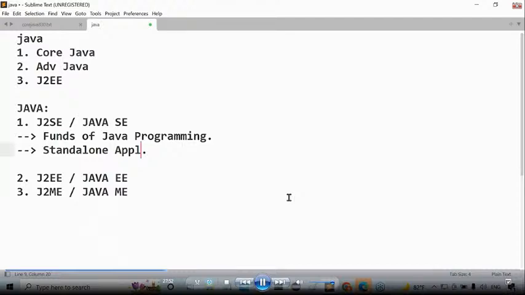Next one, apart from this, another point. No, this is about standalone application. Okay, we understood this. Sir, tell me examples for standalone applications. What is an example for a standalone application? Calculator is the best example. In our computer, Paint, Notepad, and everything are standalone applications. Up to these points we covered. Am I right or not? Okay, good. Once again, I'll come back to this J2SE part.